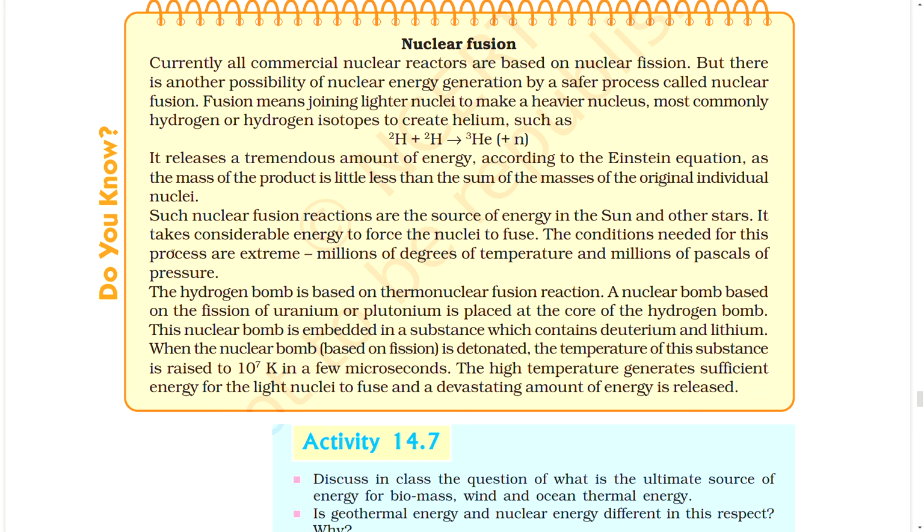Nuclear fusion. Do you know? Currently, all commercial nuclear reactors are based on nuclear fission, but there is another possibility of nuclear energy generation by a separate process called nuclear fusion. Fusion means joining lighter nuclei to make a heavier nucleus, most commonly hydrogen or hydrogen isotopes to create helium, such as 2H plus 2H tends to 3He plus n. It releases a tremendous amount of energy according to the Einstein equation, as the mass of the product is a little less than the sum of the masses of original individual nuclei.